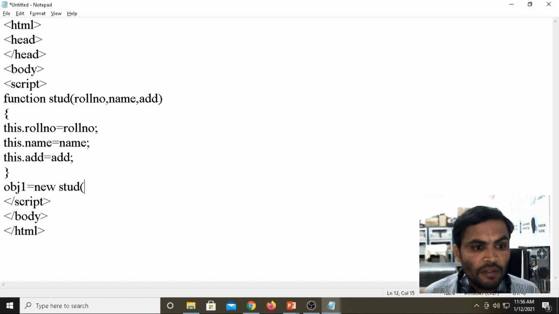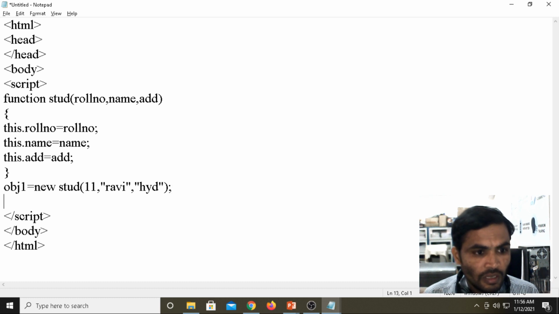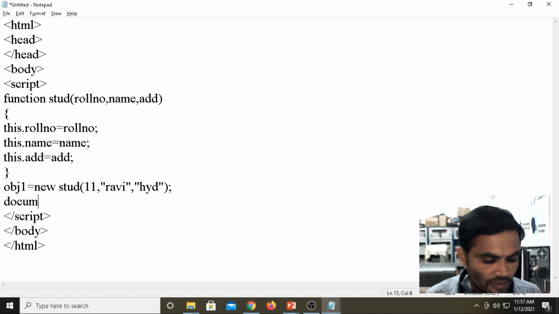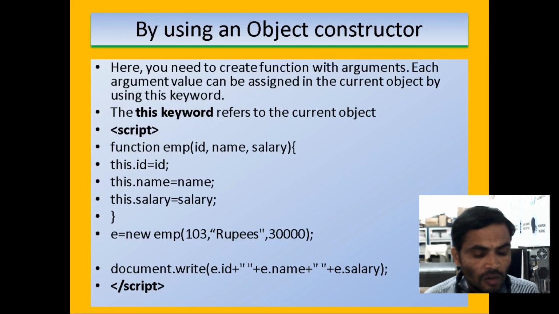Then I am passing the values: 11, then the name Ravi, then the address HYD, Hyderabad. Now I created the object. After creating the object, if you want to call document.write, with the help of the object we are calling the property names.